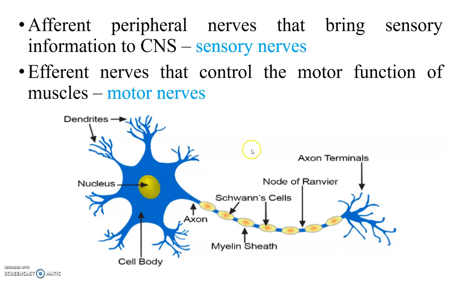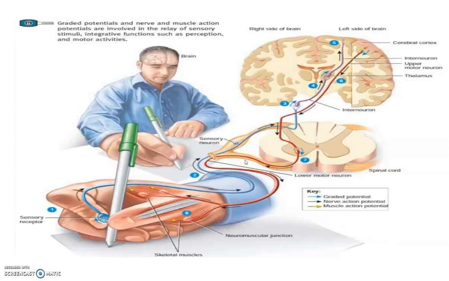This diagram represents the structure of the neuron. This diagram shows how the nervous system acts to perform the functions of the body. When a person writes with the right hand, the left side of the brain gives the signal to the right hand through the spinal cord.